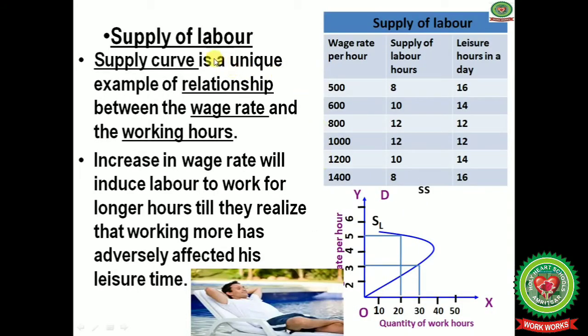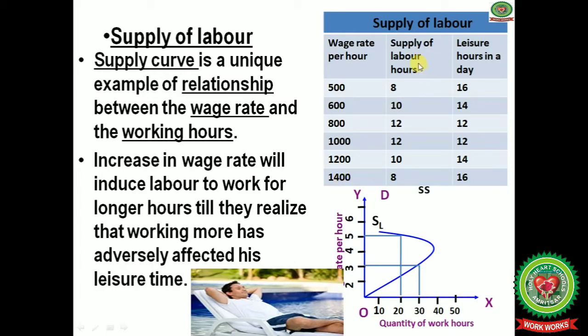Next one is supply of labor. The supply curve is a unique example of the relationship between the wage rate and the working hours. An increase in wage rate will induce labor to work for longer hours till they realize that working more has adversely affected their leisure time. Like supply of labor, wage rate per hour, that is 500 rupees, 600, 800, will be increasing continuously.